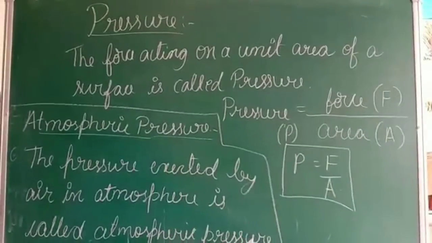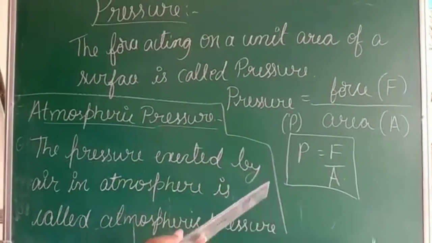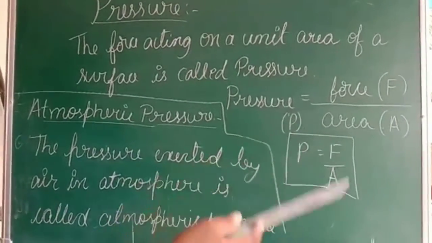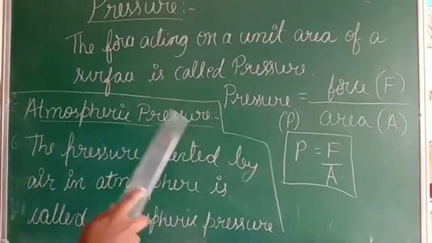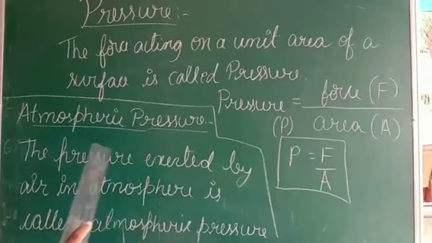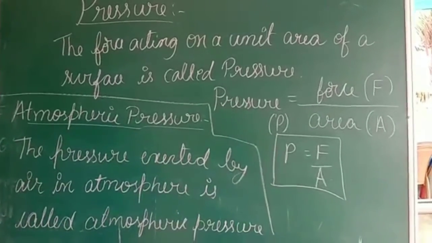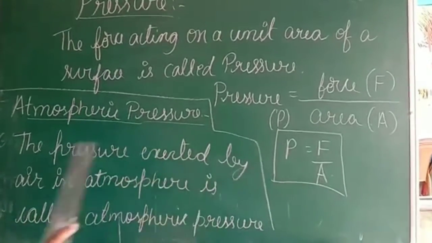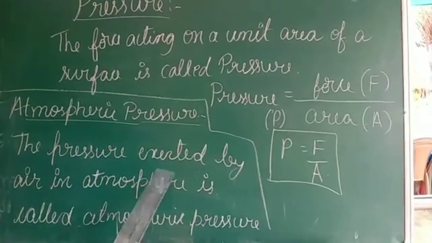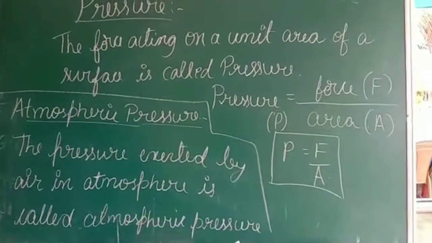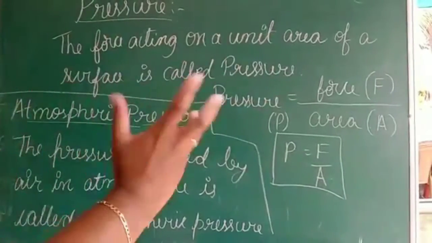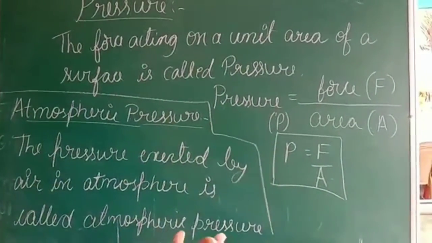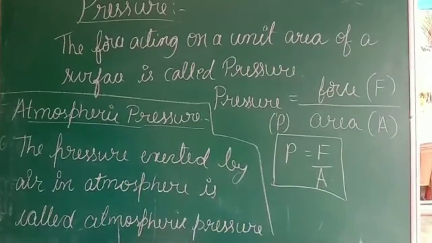Now the other type of pressure which we experience in our day-to-day life is atmospheric pressure. What is atmospheric pressure? The pressure exerted by air in the atmosphere is called atmospheric pressure. Very easy, right? In the atmosphere we find a lot of air, different varieties of air.